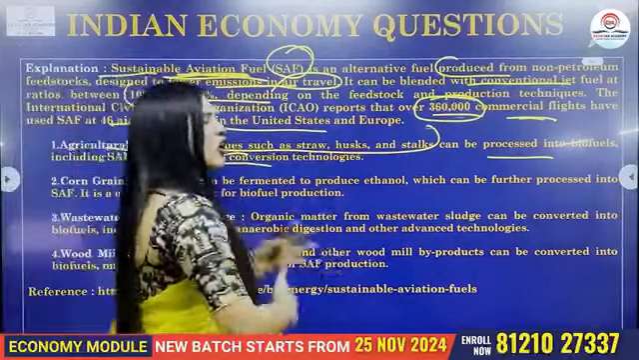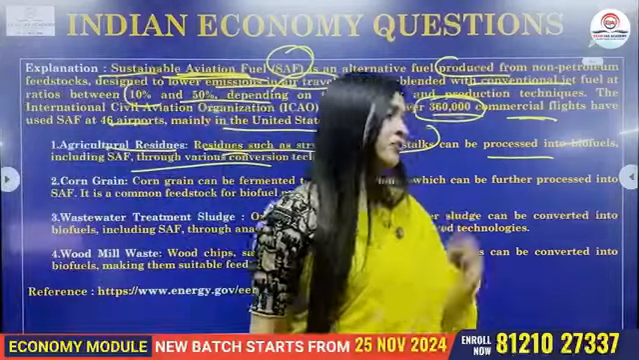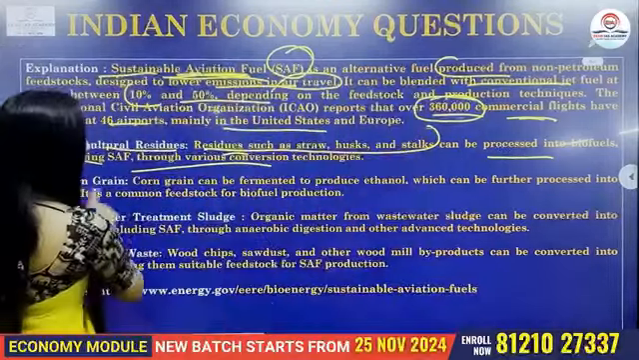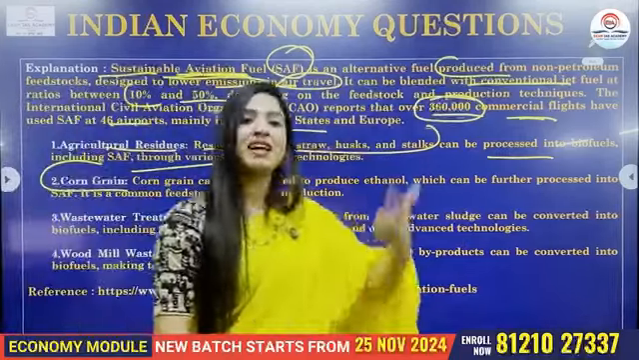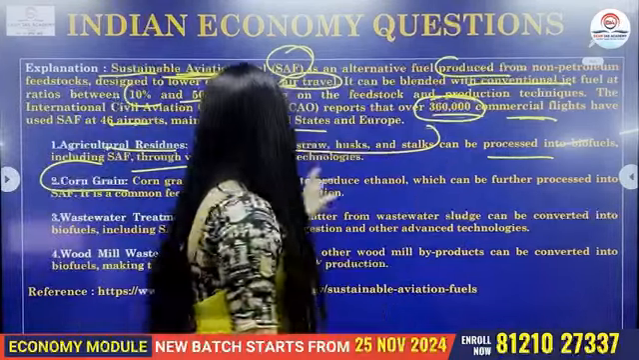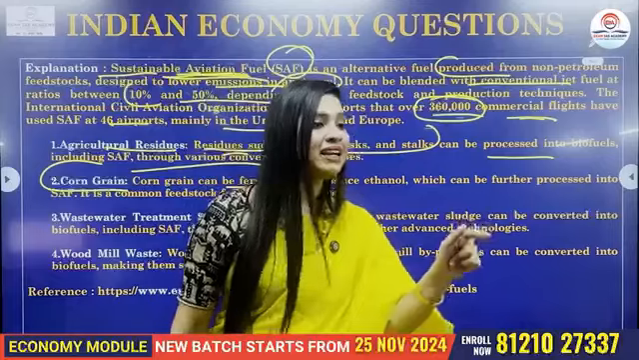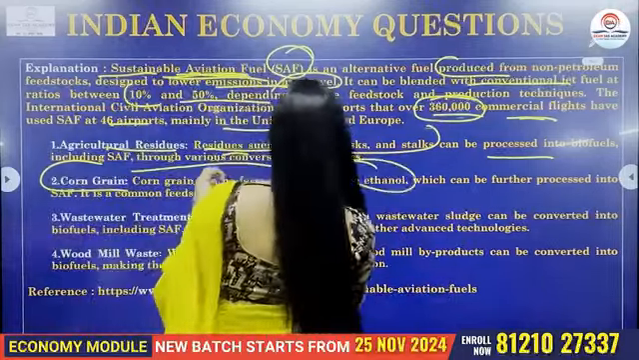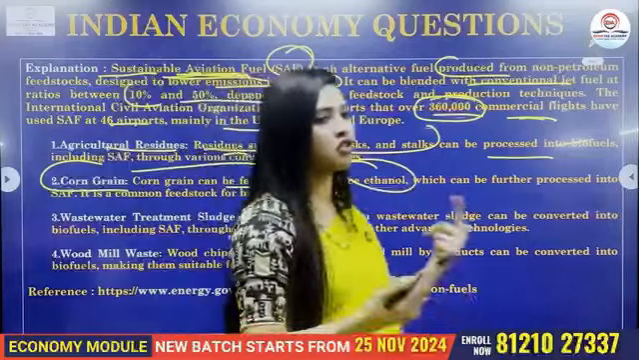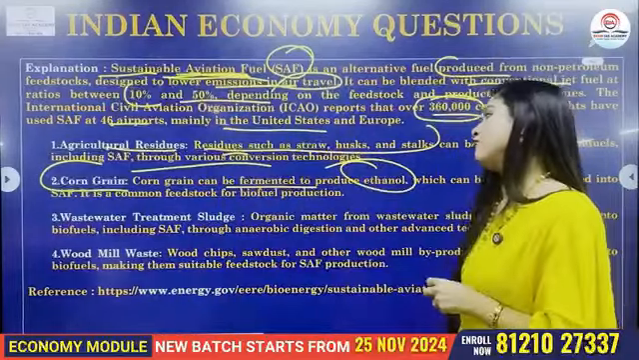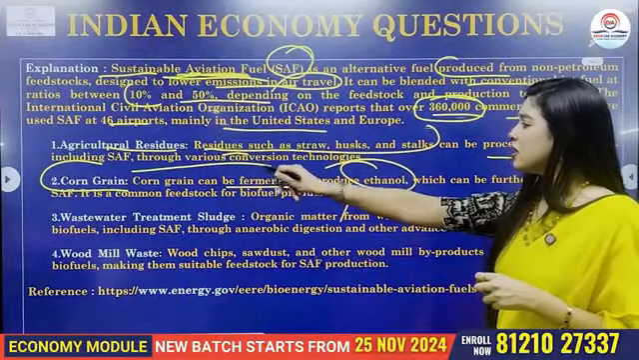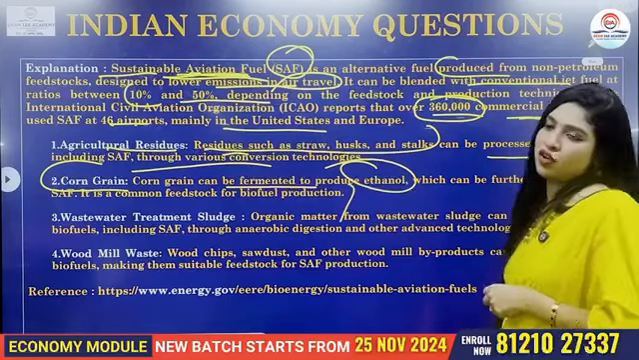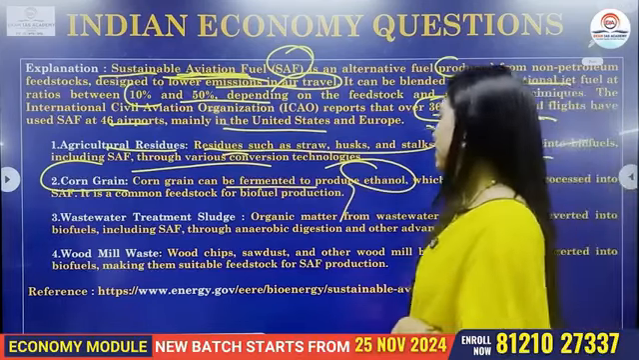And again, they use a lot of conversion technologies for the same. Even the waste from corn grain is also used to make SAF. How? They basically ferment it so that they can produce something called ethanol. Again, this ethanol is further processed into sustainable aviation fuel. And basically, this will be a common feedstock in biofuel production, I would say.